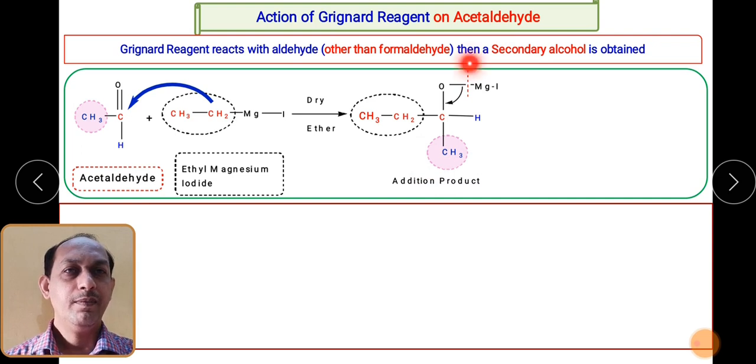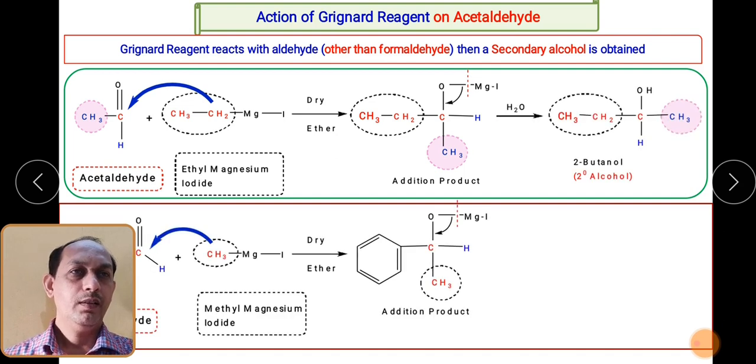And in the next step, there occurs a breaking of the O-Mg bond due to hydrolysis, due to the addition of water. And you will get the formation of an OH group over here. So this is a secondary alcohol, that is 2-butanol. See, this C2H5 group is coming from the Grignard reagent, this CH3 group is coming from acetaldehyde, and this H is already there in the acetaldehyde. So you will get the secondary alcohol.